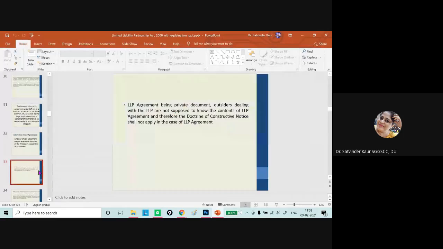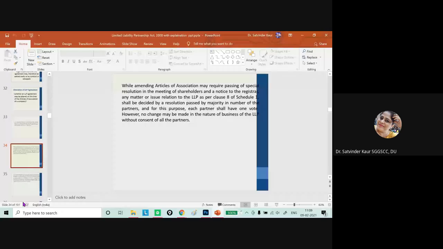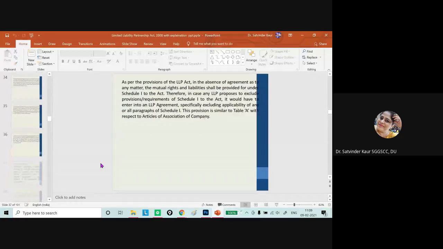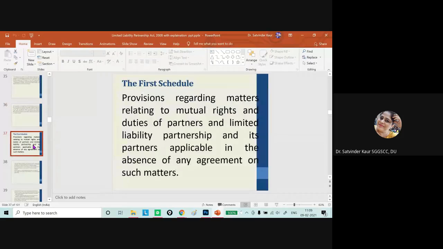Okay, so I think no more definition is required to be discussed with respect to the agreement. This is more than enough of what we have discussed. Now let's have a look at the first schedule, what are the different things given in the first schedule. If any point is not mentioned, then we can refer to it.